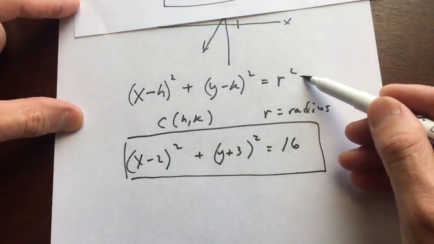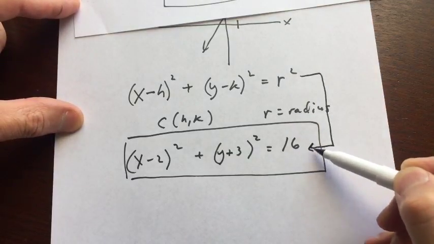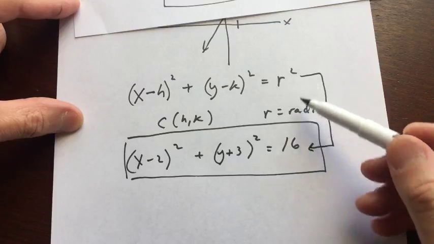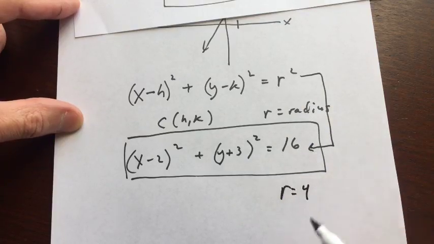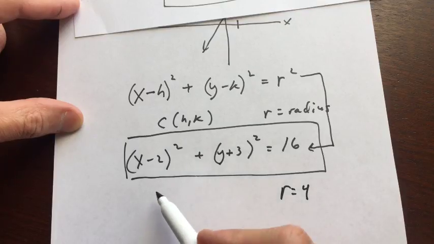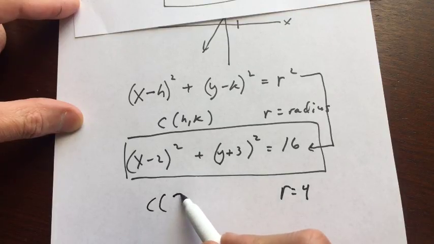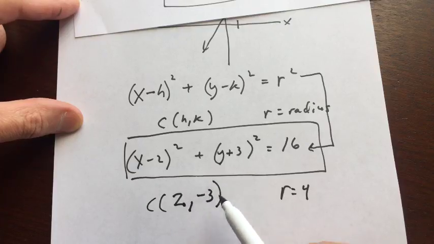First of all, see how this is r squared? See how that's the radius squared? We have to take the square root of 16 to get the radius. So the radius here is actually just 4, right? And then the center is actually at positive 2 and negative 3, okay?